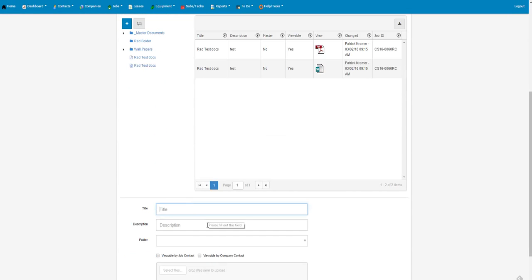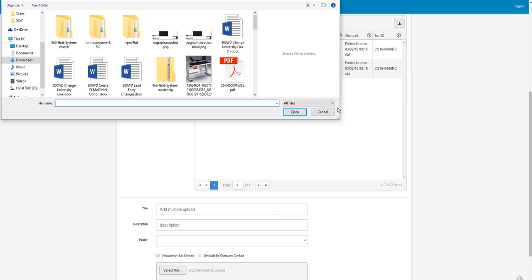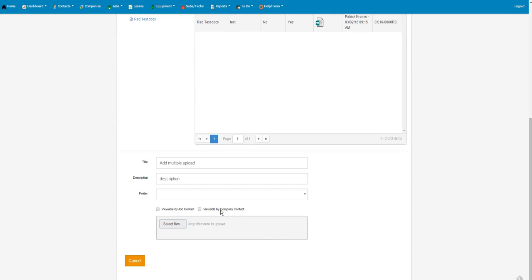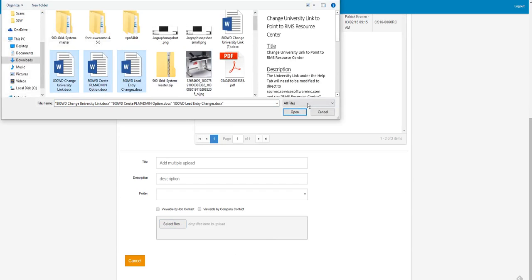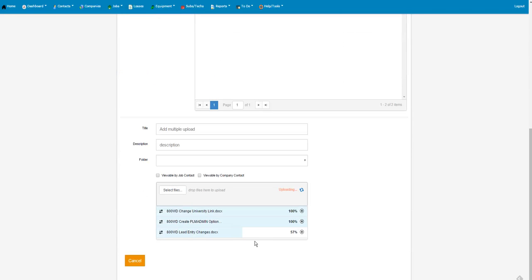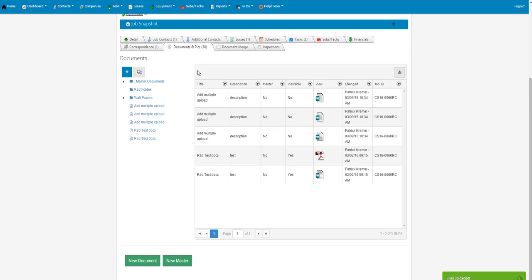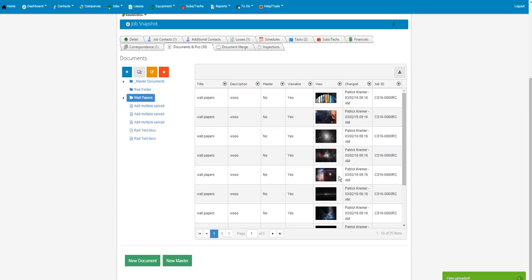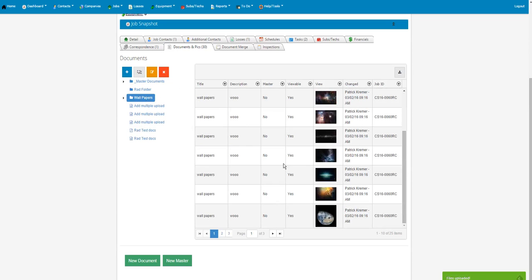We have some new features where you can add multiple documents when uploading now without using a separate tool. Description. And we also added folders, so we can drag and drop or come in here and select multiple, where we can then upload and it'll automatically populate. So we can go into here, we have separate folders, we have a wallpapers folder here,